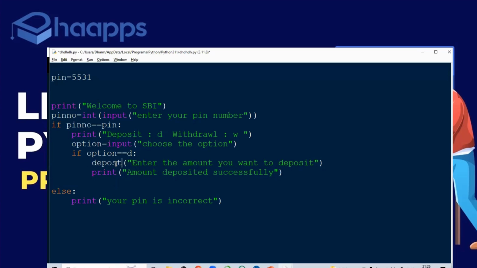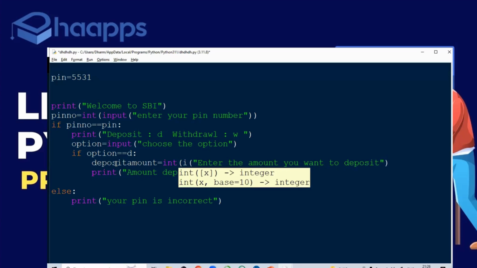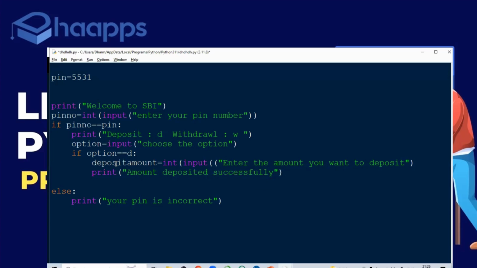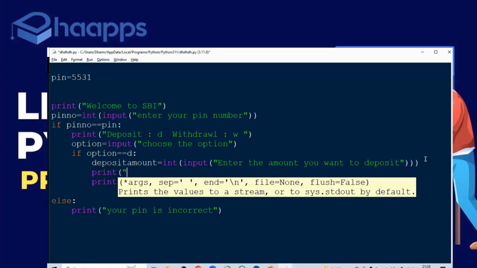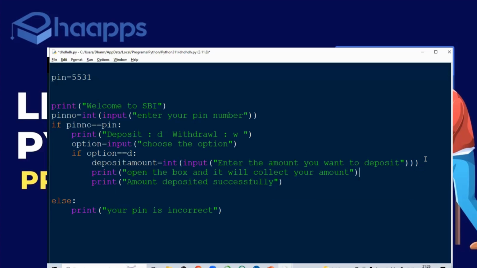Here also, deposit amount is equal to, you take it from the user, then print amount deposited successfully. When you enter some amount, it will open the box and it will collect your amount, right?